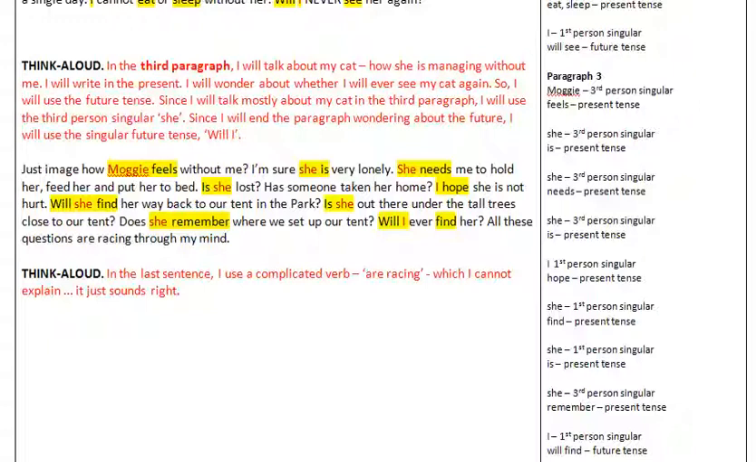Just imagine how Maggie feels without me. I'm sure she's very lonely. She needs me to hold her, feed her, and put her to bed. Is she lost? Has someone taken her home? I hope she's not hurt.